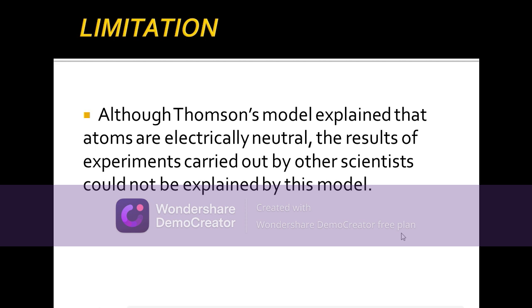So now let us see the limitations. He gave a model of an atom that is spherical in shape, with positive charge spread and electrons embedded. The drawback is that many scientists were performing a lot of experiments at that time, and those experiments raised questions that were not answered by Thomson's model of the atom. Though he gave one important point, that the atom is electrically neutral, only that point is taken into consideration. The other part, the spherical or watermelon model of an atom, is not considered correct. So the next scientist is Rutherford.